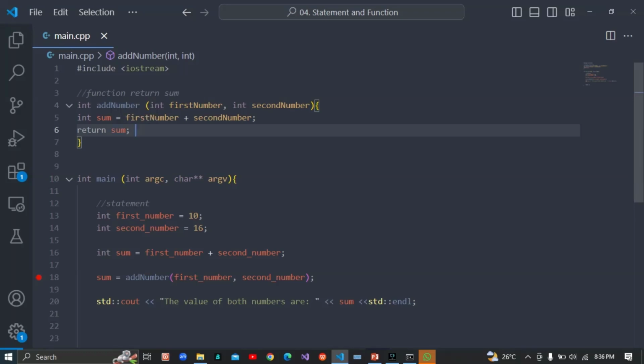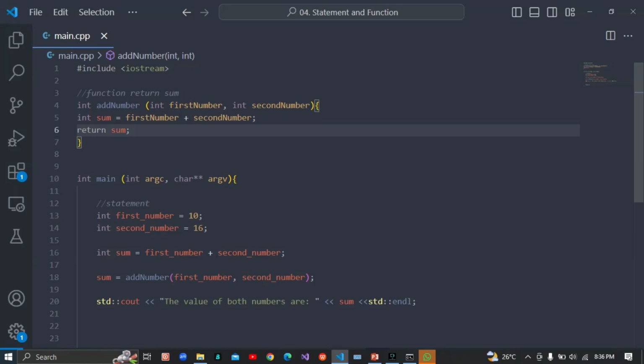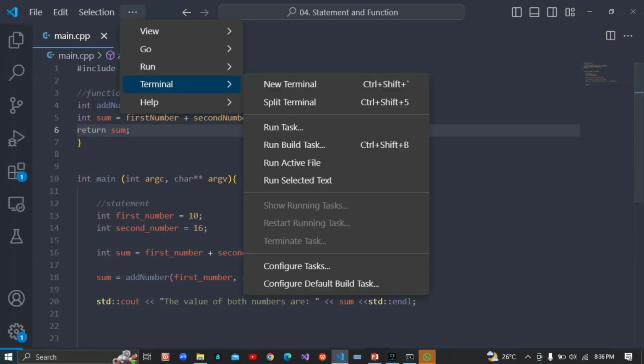Once you return your statement, it's going to go back to the program where you called 18. It's going to do exactly what you have there, add this one and add this one, then send it to this particular one here, and we print it out. So now I'm going to show you how. Let me print it first, though there won't be much difference. Let's run it.